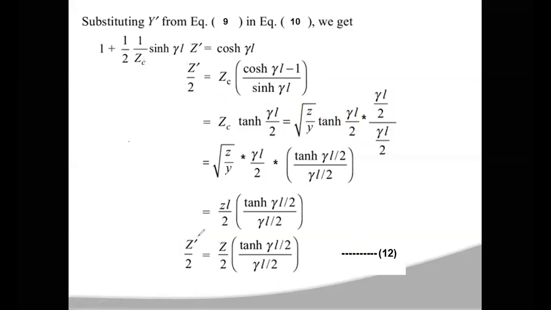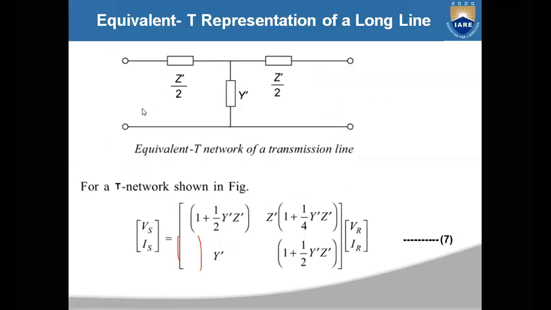Like this, you can calculate the z dash by 2 value in the equivalent T of your long transmission line. We got two parameters in the equivalent representation: y dash is equal to capital Y into sinh γL by γL, and z dash by 2 is equal to Z by 2 into tanh γL by 2 by γL by 2.